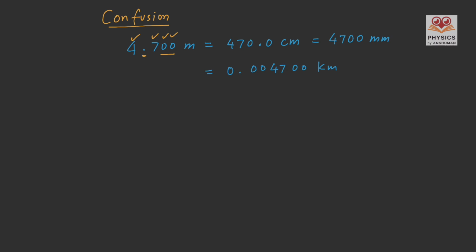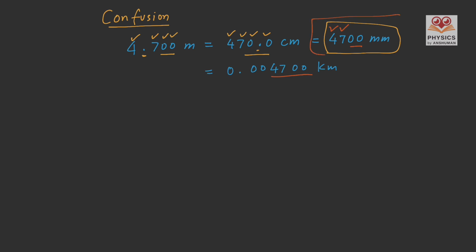In the second example, 470.0 centimeters, there are 4 significant figures because a decimal is involved, that's why trailing zeros are significant. But when we come to the third example, the problem arises. Here, there are 2 trailing zeros, no decimal is involved, that's why there are only 2 significant figures. And in the last result, in kilometers, there are 4 significant figures.